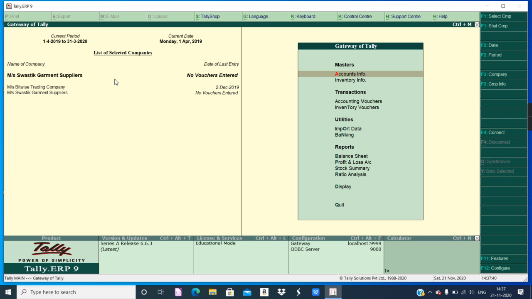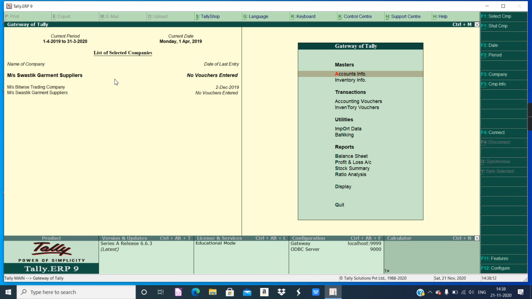So IGST is applicable, interstate GST will be applicable. Then the second transaction is on 2nd July. Swastik Garment sold 100 t-shirts, each at the rate of 600, 12% GST to MS Dress Align Garments, Shirdi, Ahmednagar, Maharashtra. So the sales activity has been done in Maharashtra itself.